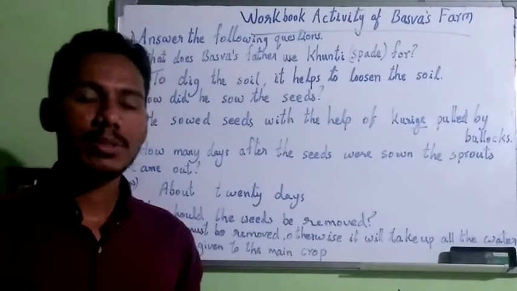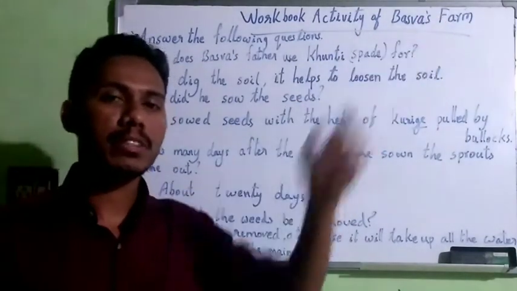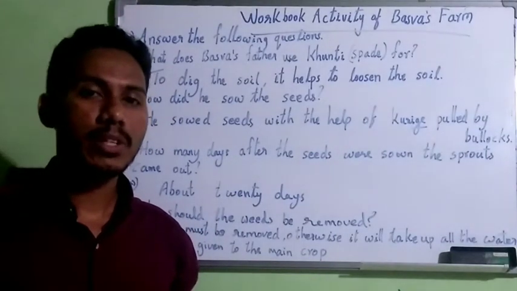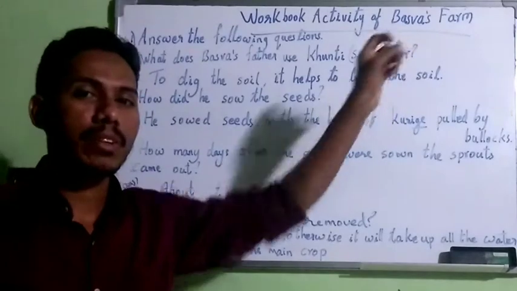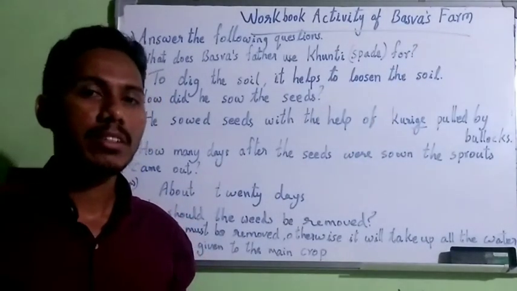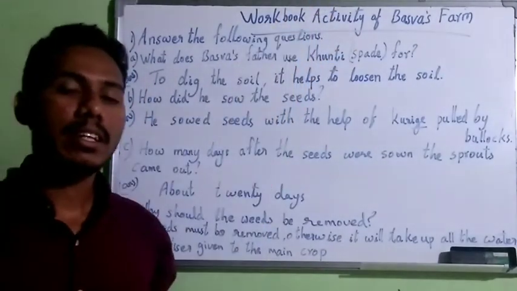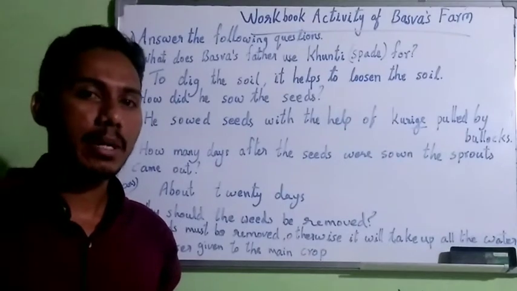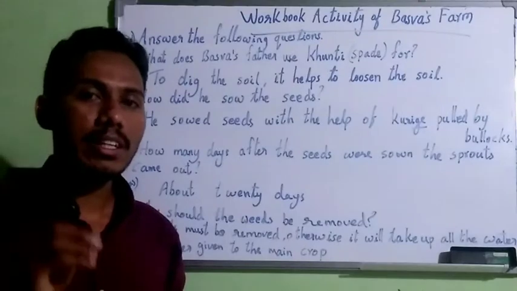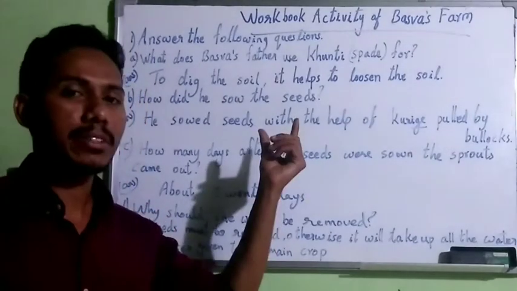Hi students, today we have to discuss the workbook activity of our chapter Baswa's Farm. We already discussed the textbook activity of this chapter. You should read the textbook carefully, and after that read the summary of this lesson that is given at the beginning of this chapter in your workbook. So carefully read the textbook and also the summary of this chapter.